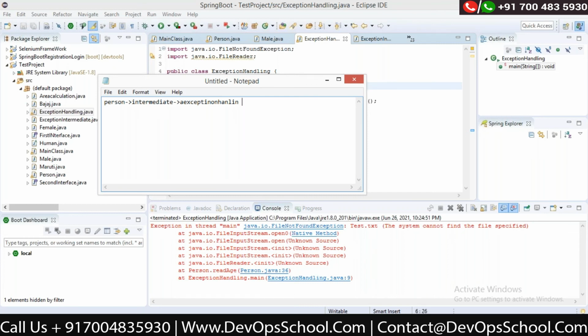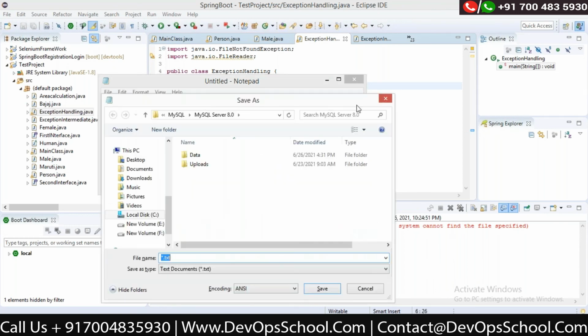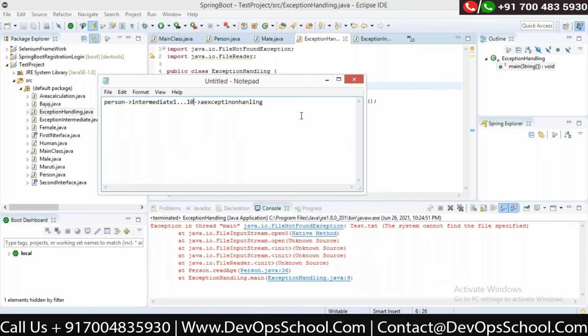Okay. So finally, person has created an exception. It was thrown to intermediate. Intermediate threw it to exception handling. So finally, it was handled in this class. Similarly, I can have n number of steps here. Intermediate 1 to 10, I don't care. Hope I was able to explain. Any questions on this? No.